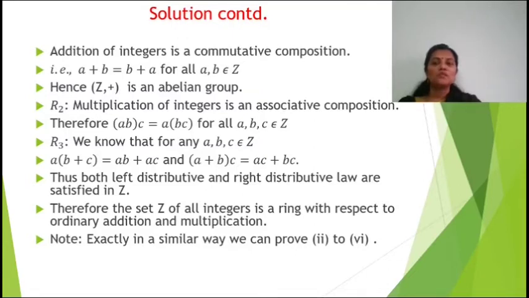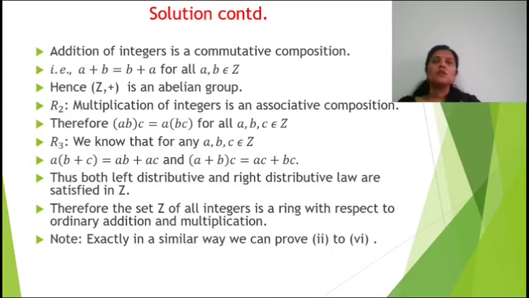Thus both left distributive and right distributive law are satisfied in Z. Therefore the set Z of all integers is a ring with respect to ordinary addition and multiplication. So we show that the R1 property, R2 property, R3 property.